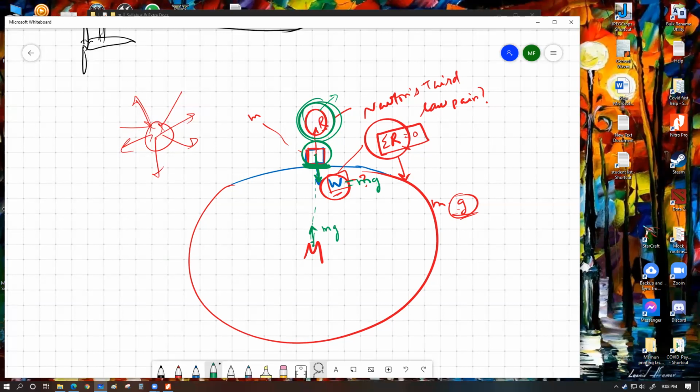The box is pushing the ground with that W force, and as a reaction, the surface of the earth is pushing the box upwards by R force.